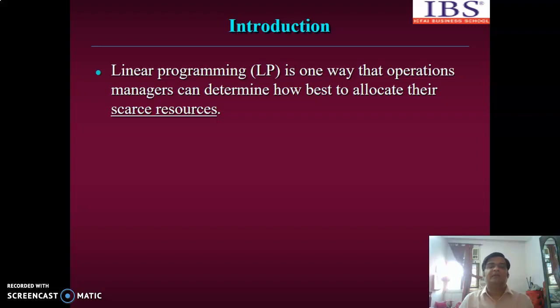Now there will be some limitations. Limitation in terms of labor hours, limitation in terms of machine hours, limitation in terms of raw material. So resources are scarce. Linear programming is all about how we can optimize our profit, maximize our profit or minimize our cost, keeping in view the limited or scarce resources. So that is the objective that we achieve through linear programming models.